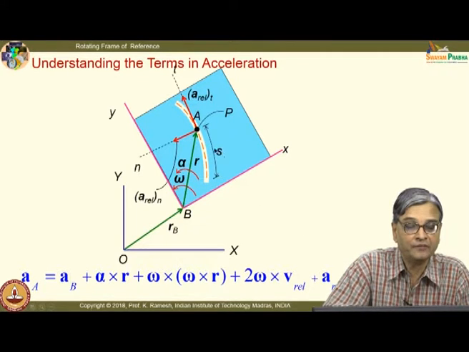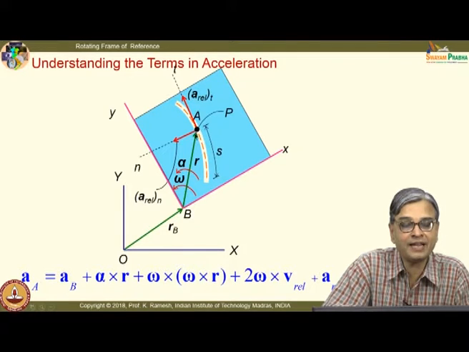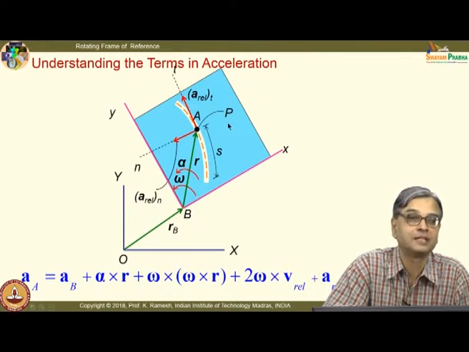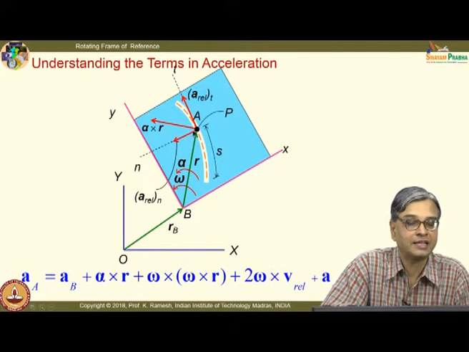When I want to carry on the discussion further, I look at what happens to a coincident point P. If I have to find out the parameters for the coincident point, I imagine that I attach a non-rotating translating axis at B. And you know very well that this will appear to rotate like this.